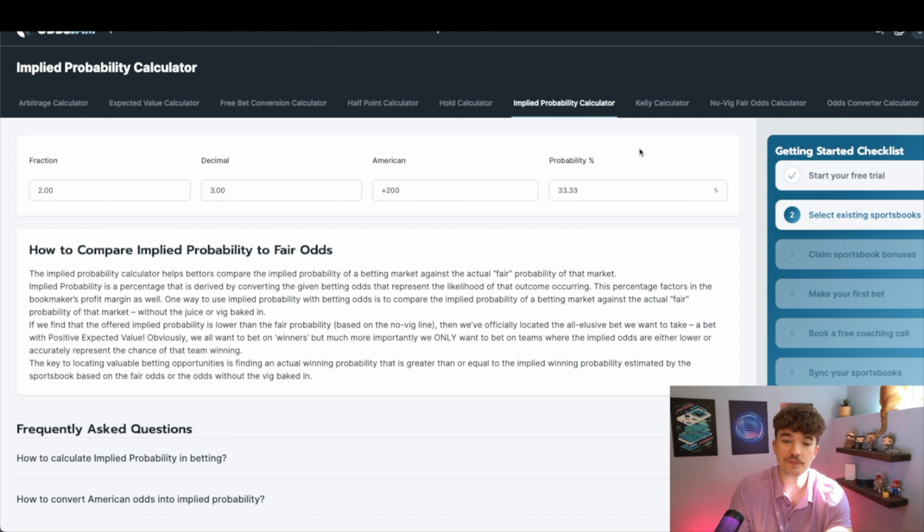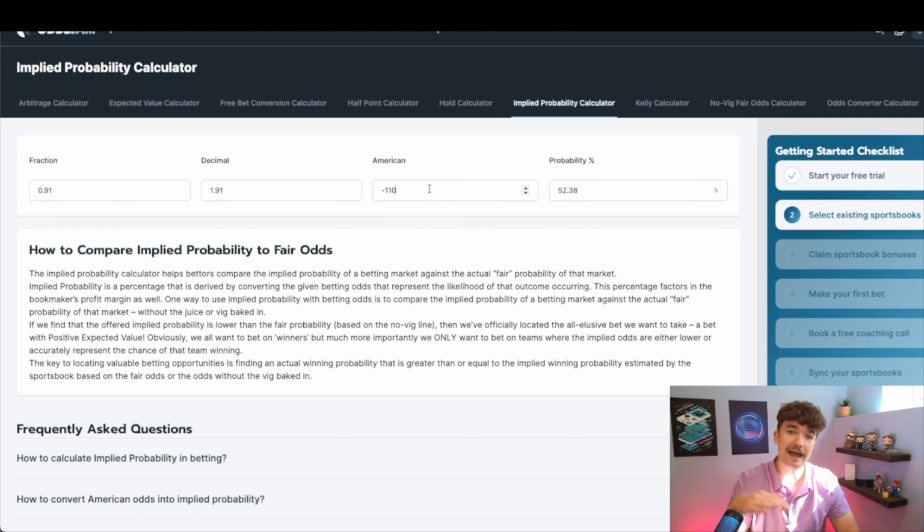Now, when sportsbooks create a line, they use something called vig or juice, which is basically a tax on the line. That means that when a sportsbook is setting a line, they want to make sure that regardless of what happens, they're going to be making money. So instead of setting both sides at plus 100, for a completely even matchup between two teams, what sportsbooks will do is make it minus 110 on both sides.